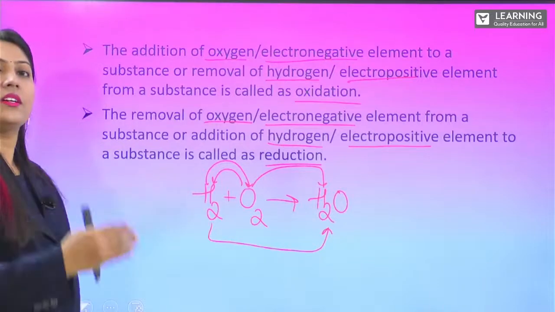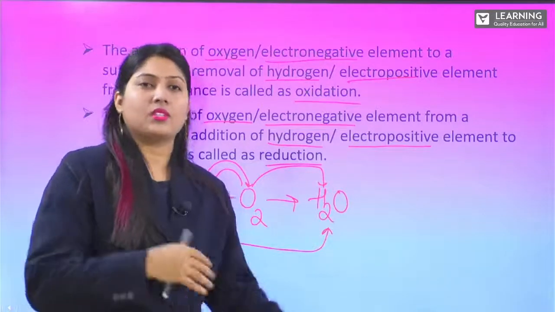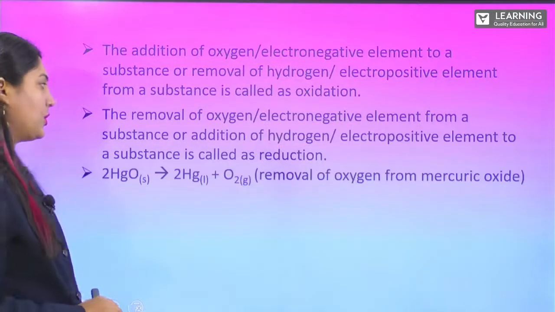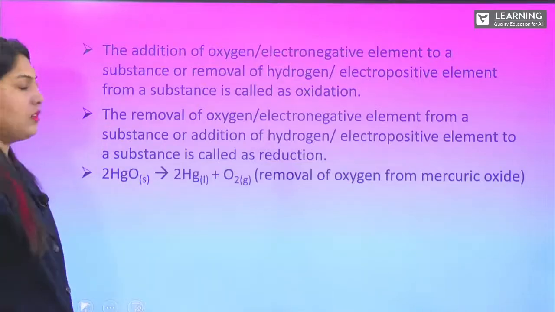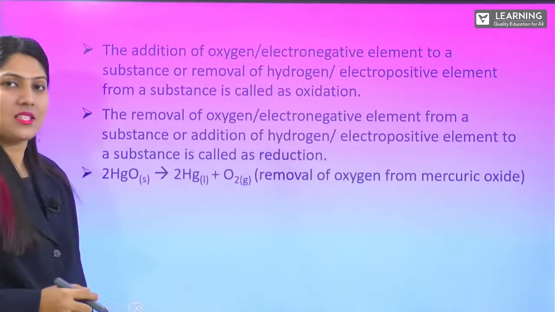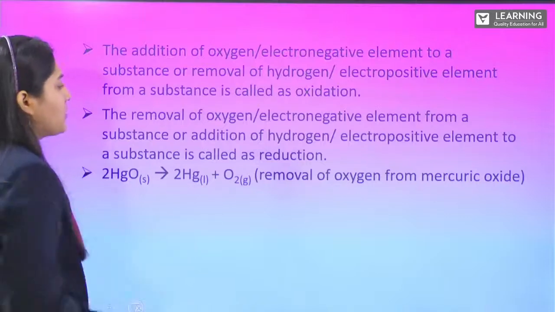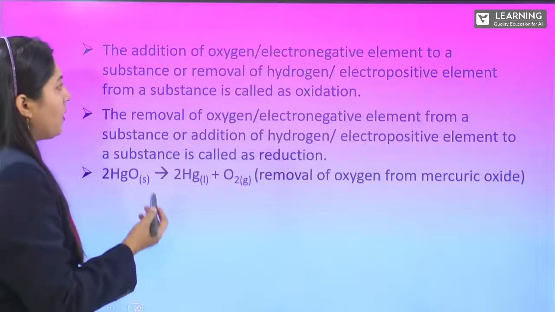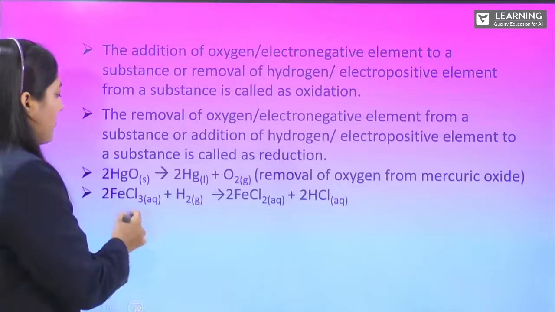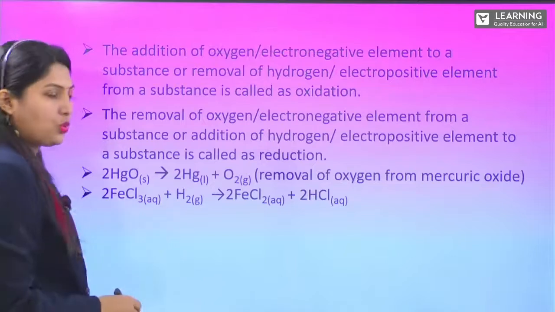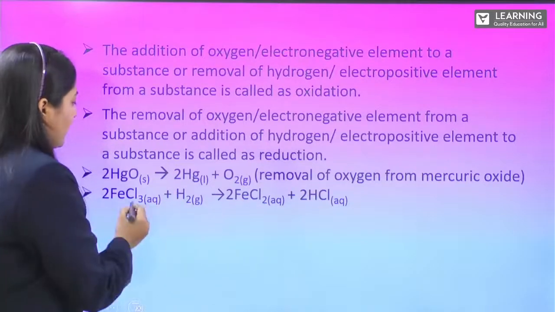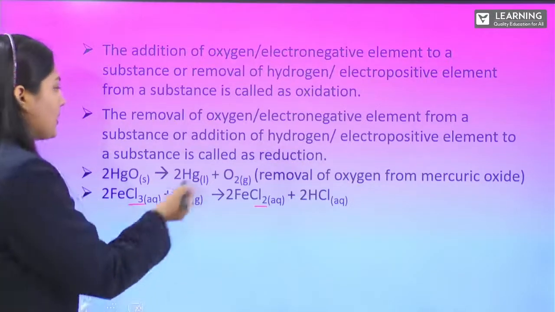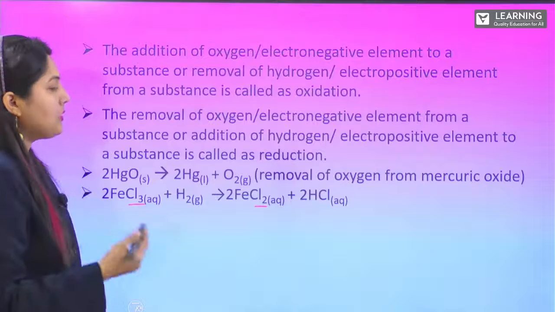So in whatever reaction we take, reduction and oxidation take place simultaneously, hence we call it a redox reaction. Here is an example: 2HgO, Hg is mercury, mercuric oxide gives you mercury plus oxygen, removal of oxygen, which is reduction. Next, FeCl3 reacting with H2 gives you FeCl2 plus 2HCl.